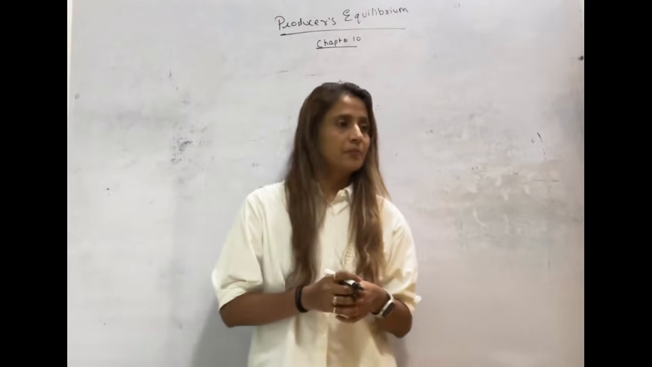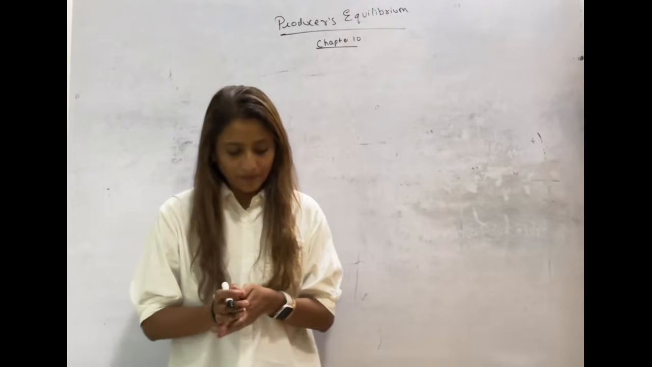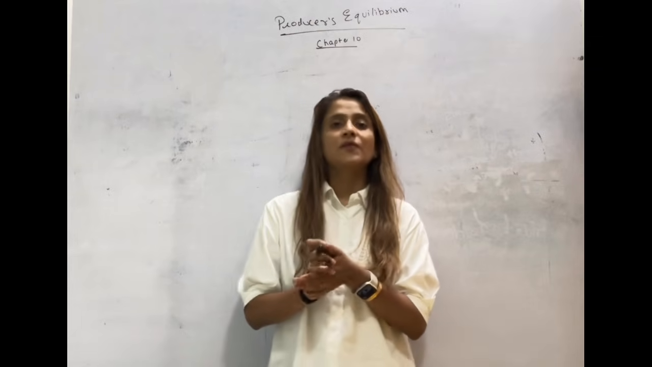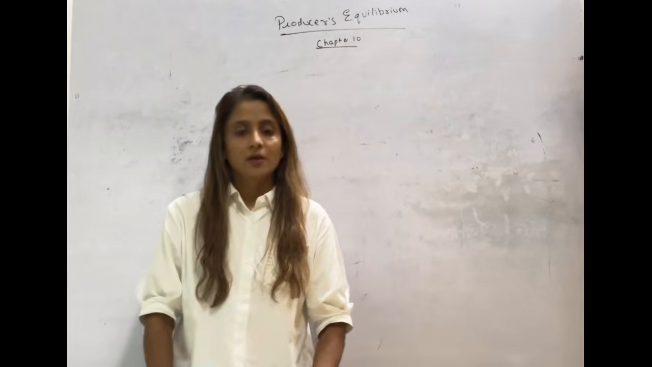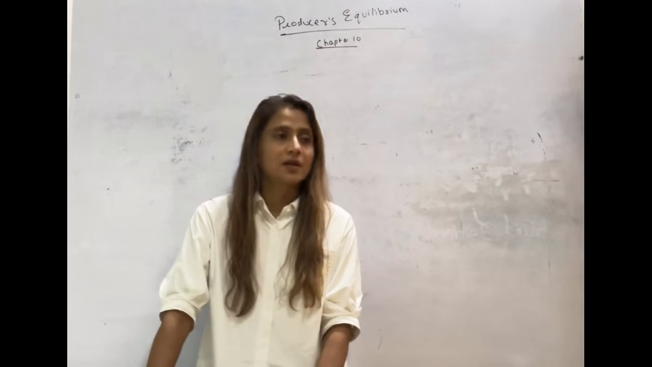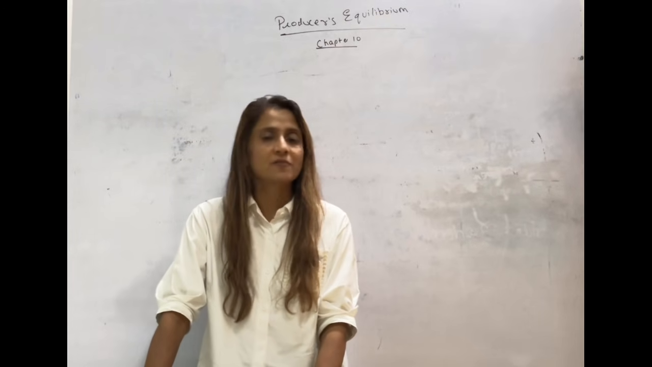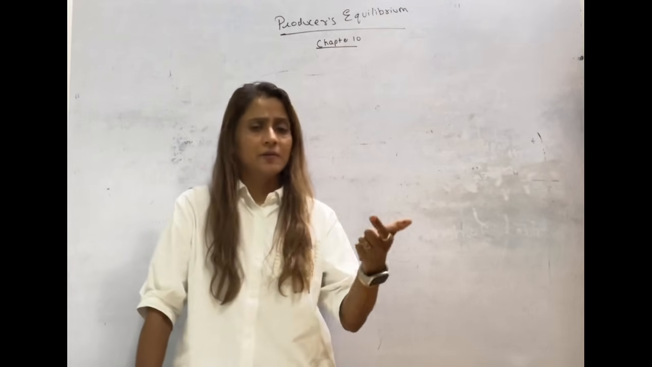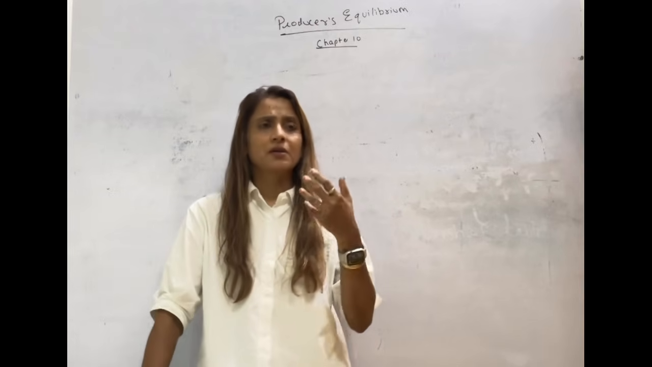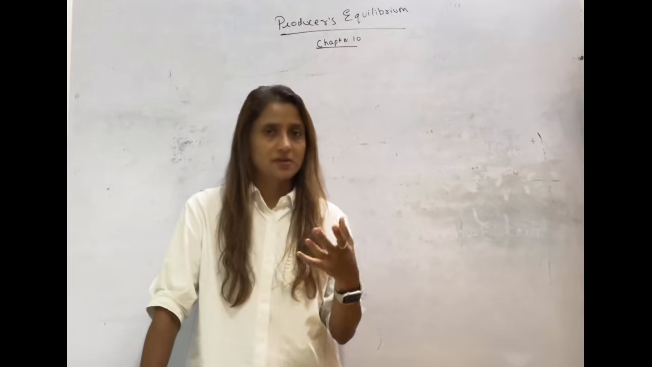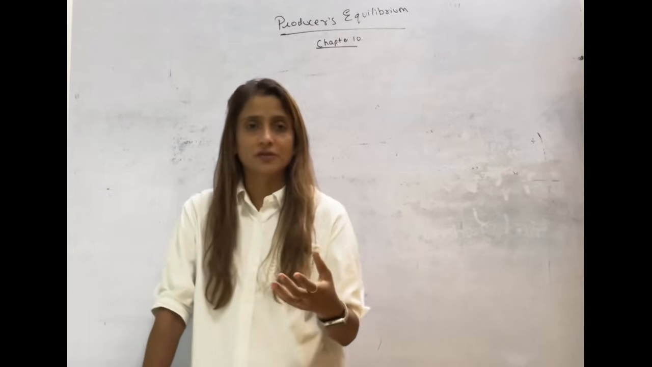Chapter number 10, Producer Equilibrium. So with the producer we mean firm. A firm is an economic entity which employs factors of production: land, labor, capital, entrepreneur. These all are inputs. They all are factors of production.